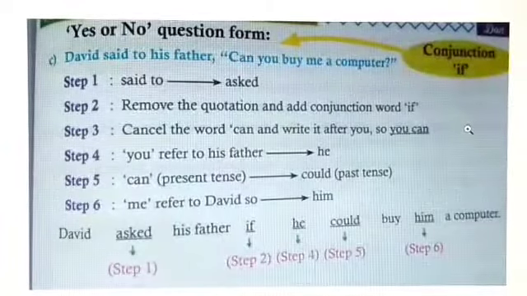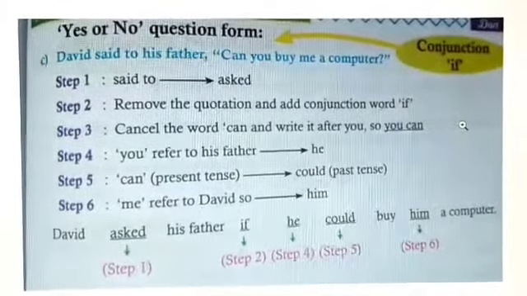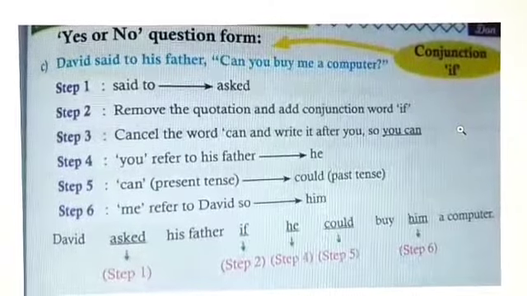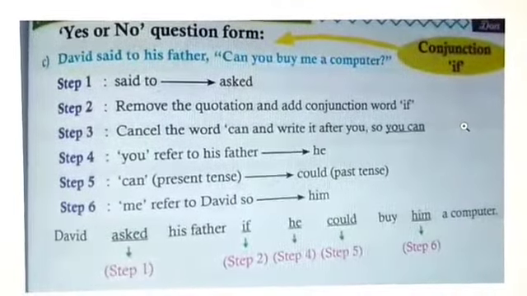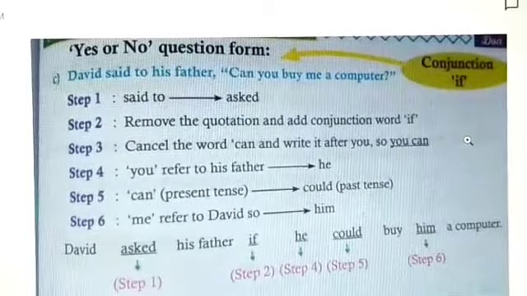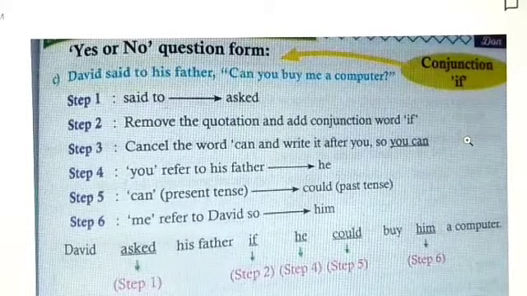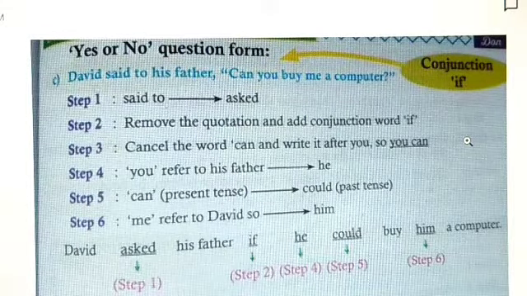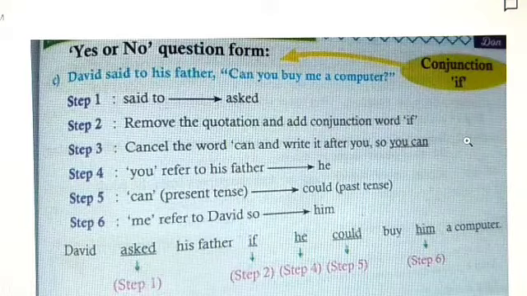Next we shall move ahead to yes or no question form. David said to his father, can you buy me a computer? Here the conjunction is if only. Step 1, said to will become asked. Step 2, you have to remove the quotation marks and add the conjunction word if. Step 3, cancel the word can and write it after you.